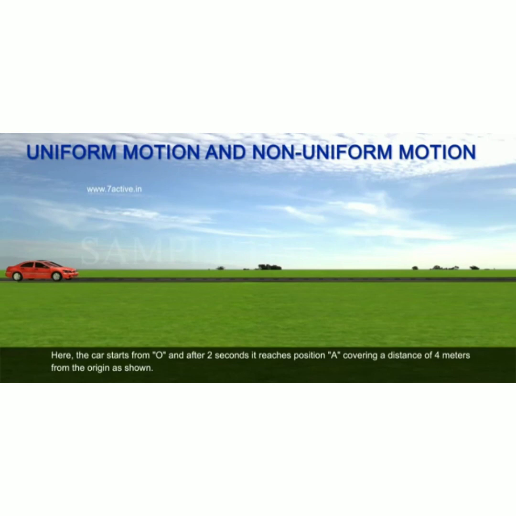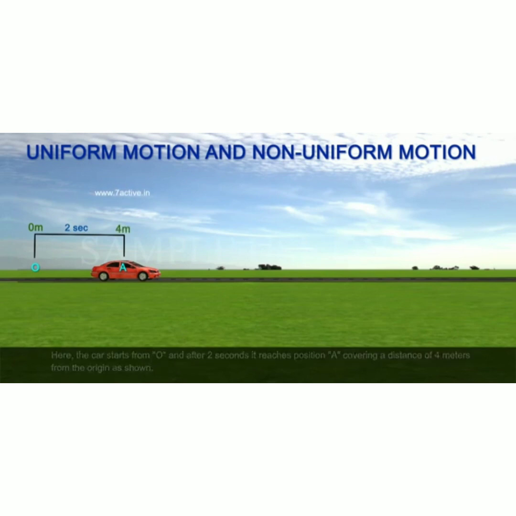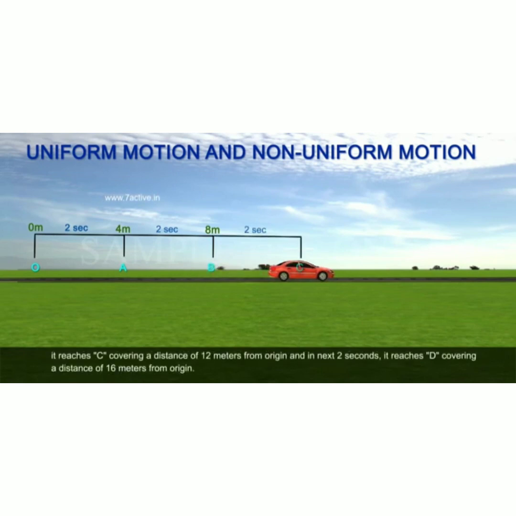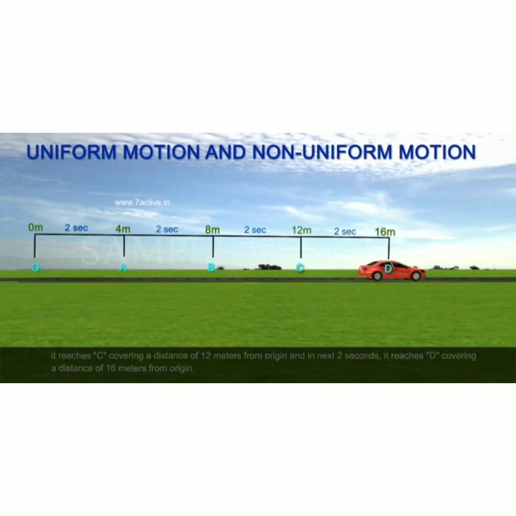Here, the car starts from O and after 2 seconds, it reaches position A covering a distance of 4 meters from the origin as shown. In next 2 seconds, it reaches position B covering a distance of 8 meters from origin, and in next 2 seconds, it reaches C covering a distance of 12 meters from origin, and in next 2 seconds, it reaches D covering a distance of 16 meters from origin.